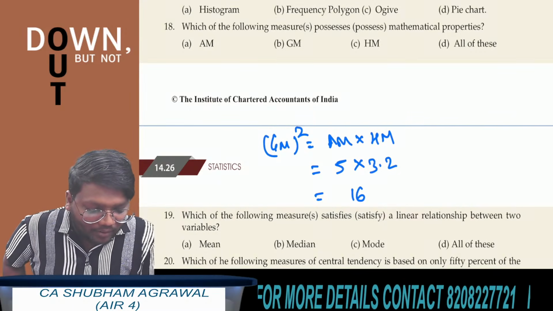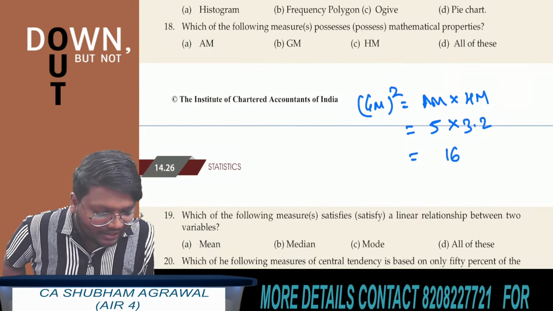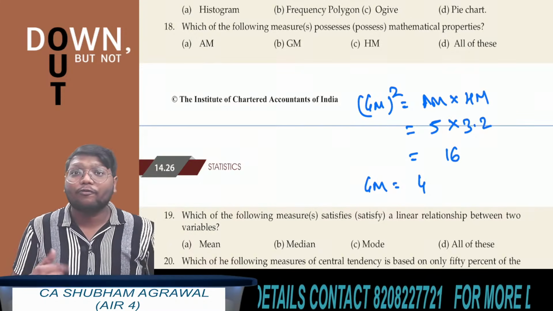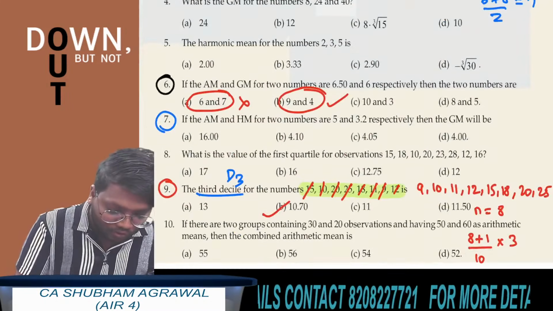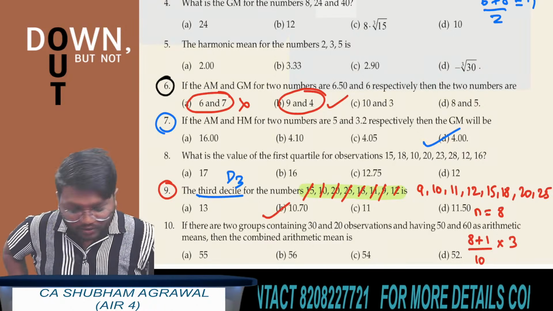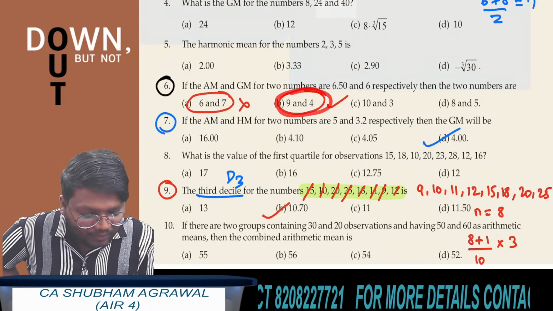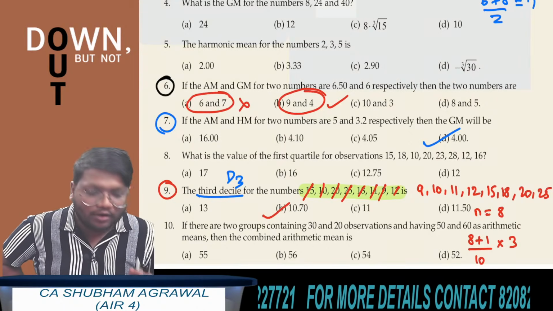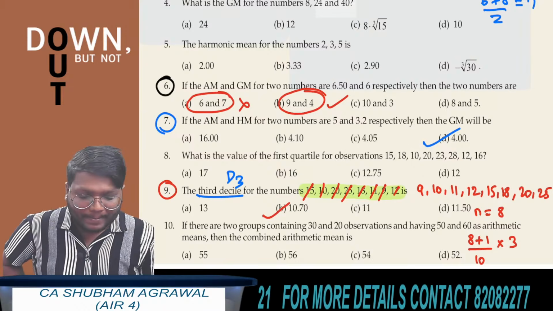So the square of geometric mean is 16. Tell me, geometric mean is equal to what? The square root of 16 is 4. Which option is correct? Option D. Those who have given the answer as 9 and 4 for the previous question, their answer is correct. And for question number 7, the answer is 4.